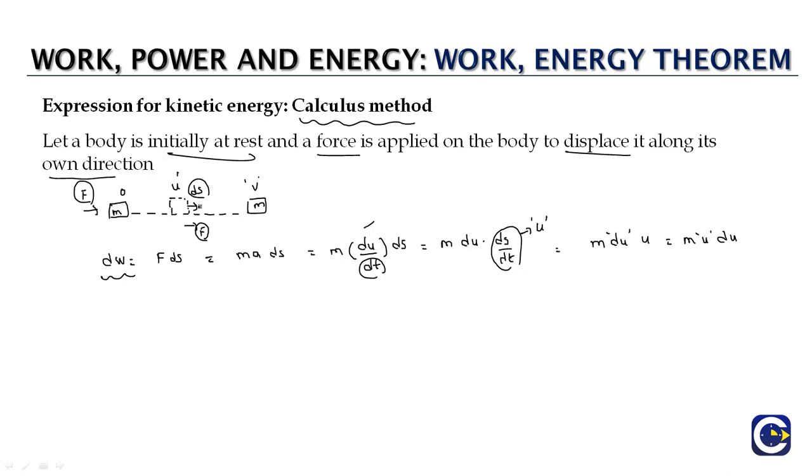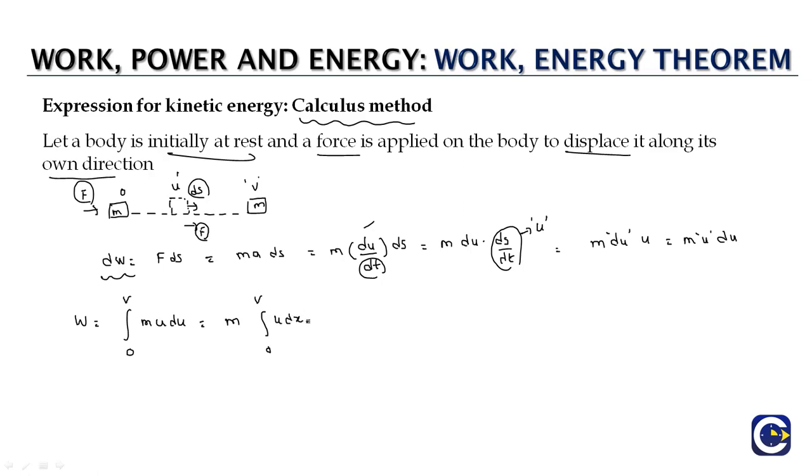Now if we want to estimate the overall work done by the force, we must integrate it in such a way that the velocity value is changing from the initial 0 to the final v. So the term which we are going to integrate is mu du, and since m is a constant, it can come out of the integration, and we will have integral 0 to v of u du.